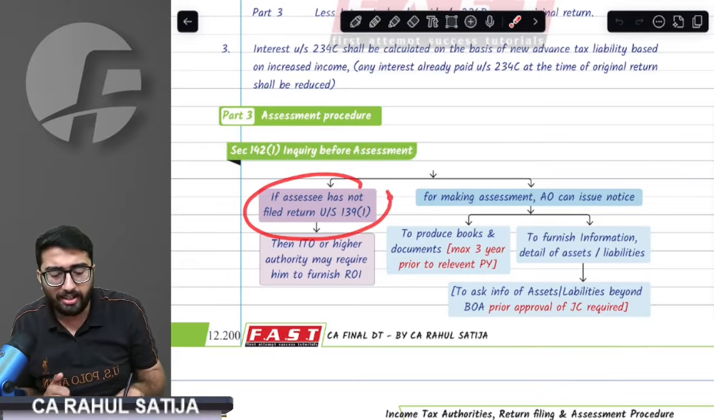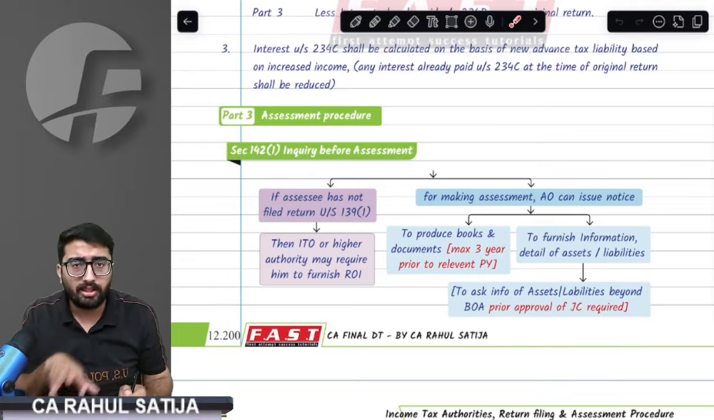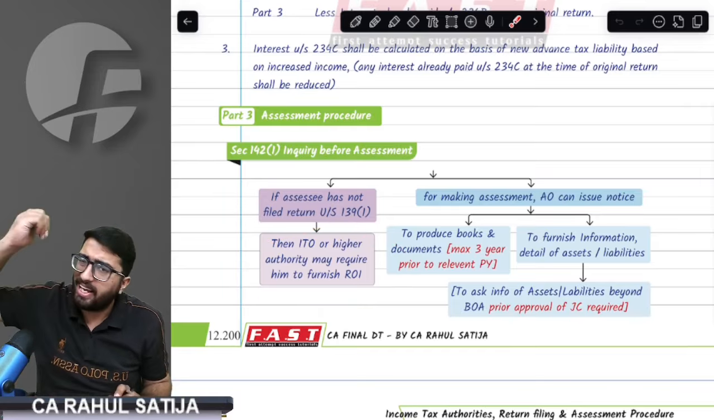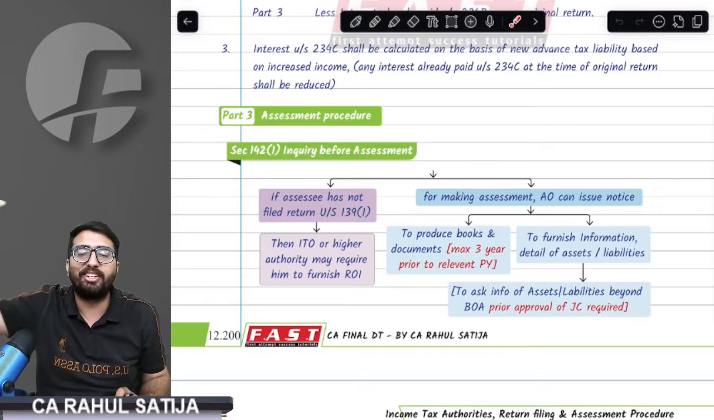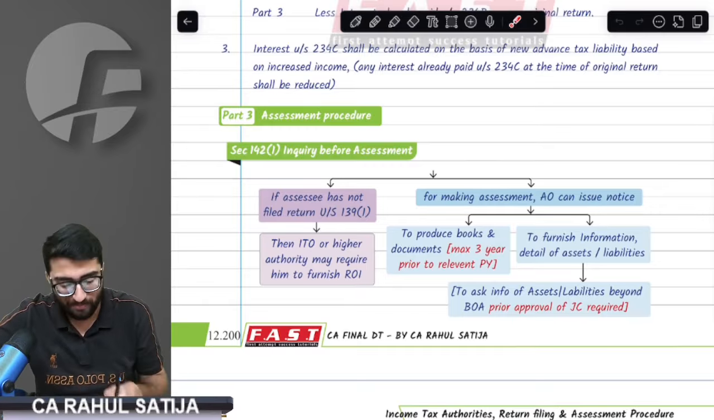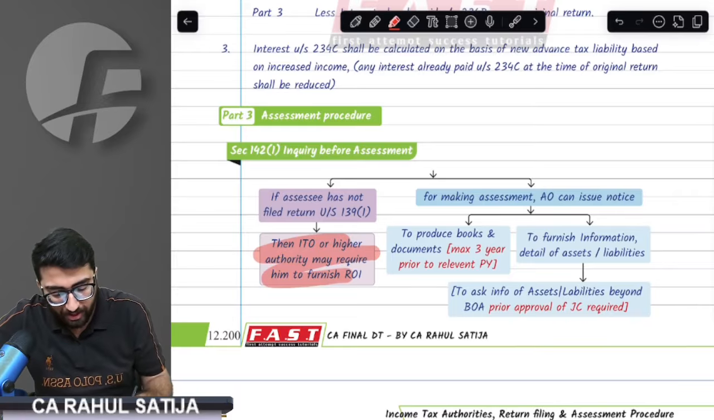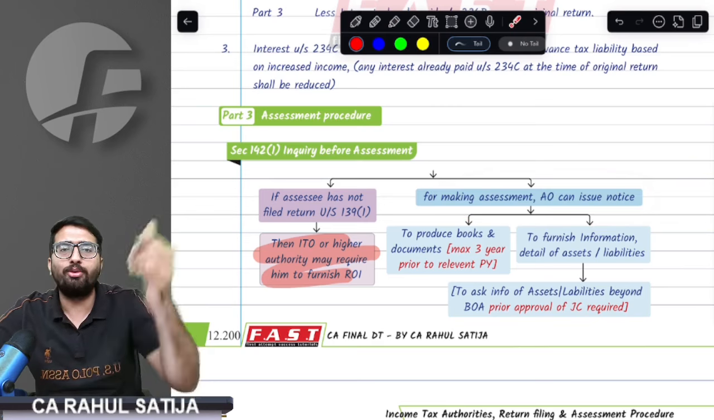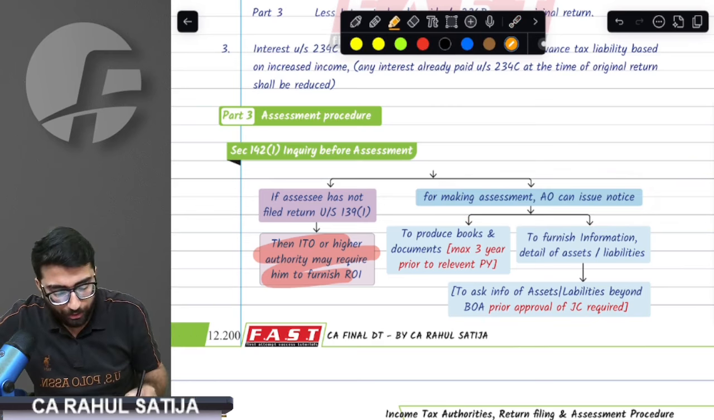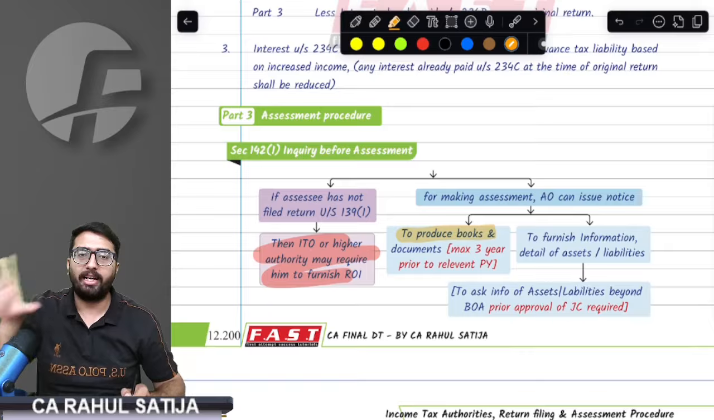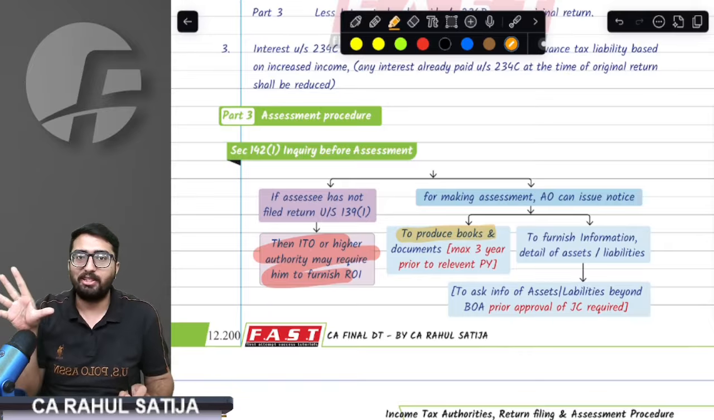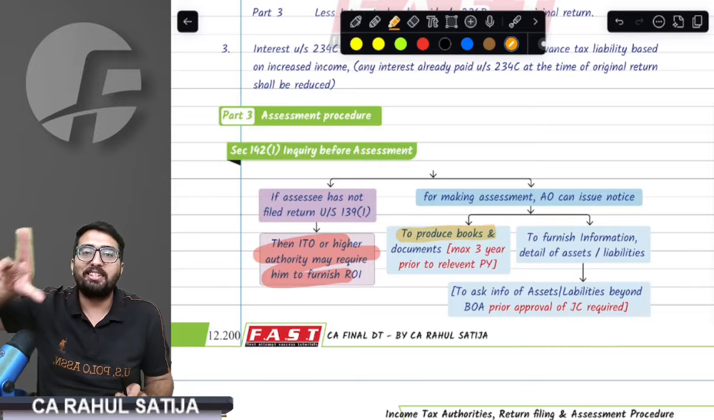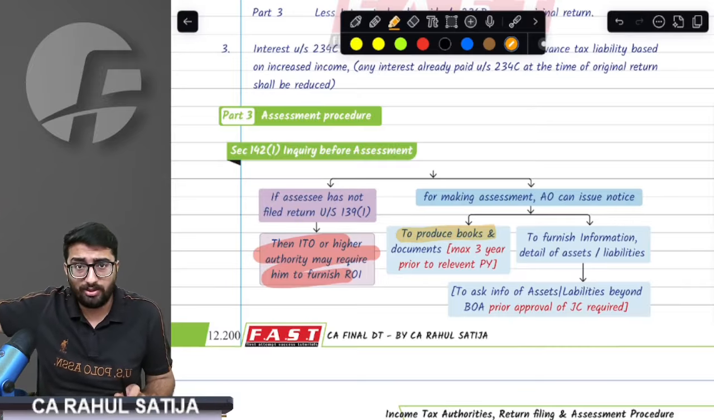In case you have not filed the return under 139(1), then the assessing officer is going to request you to file the ROI. Sir, which assessing officer? Any assessing officer, ITO, assistant commissioner, joint commissioner, anybody can ask you to file ROI. Sir, if you have already furnished the ROI, then what will happen? Provision says they will issue notice to produce your books of accounts for the relevant previous year. For the previous year for which assessment is being done, you have to present books of accounts. In addition to that, the assessing officer can ask for previous books of accounts as well.